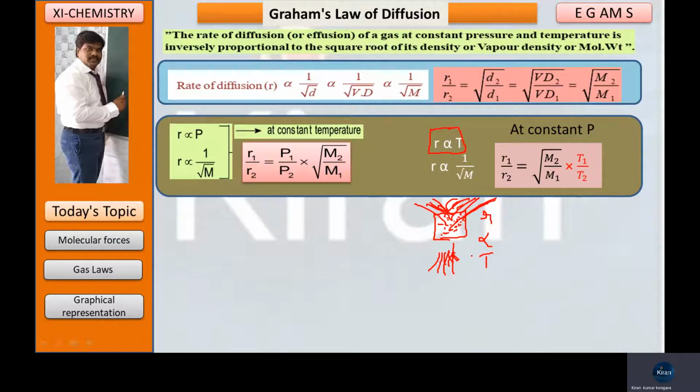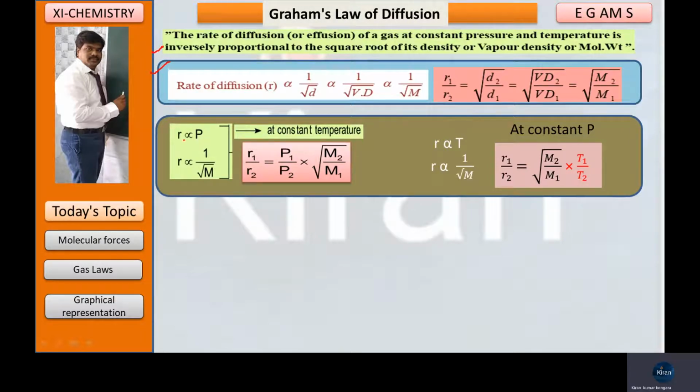That's the reason I am substituting the same. R is directly proportional to capital T and R is inversely proportional to mass. So hence R1 by R2 is equal to T1 by T2 into root of M2 by M1. Why I have written here T1 by T2 is because it is directly proportional. So these two equations also come under Graham's law of diffusion. See here, the first one is the perfect definition, as per the definition, mathematical equations.